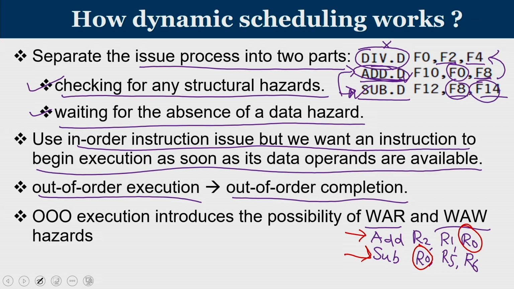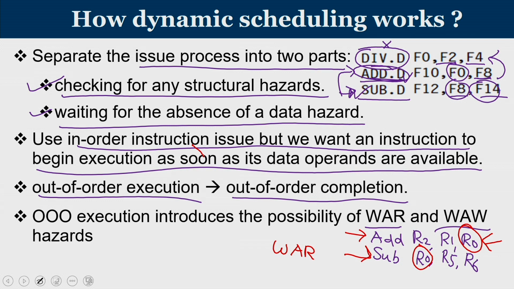Now if sub is permitted to run before the add, then sub will write into R0, and when add tries to read, add is going to read the wrong R0, and that is exactly what a WAR hazard is. Interchanging of these add and sub instructions will result in WAR.